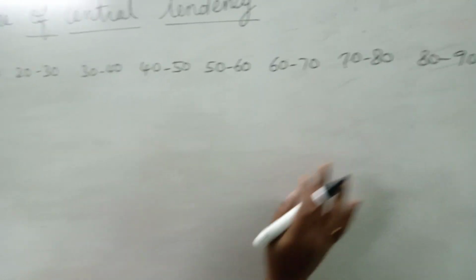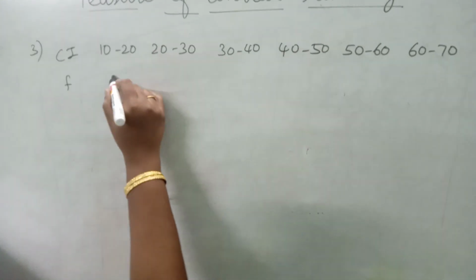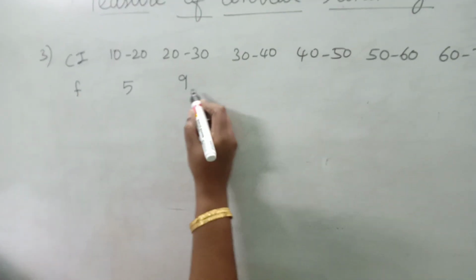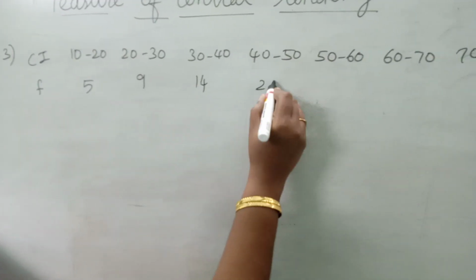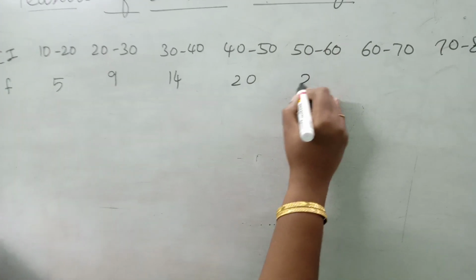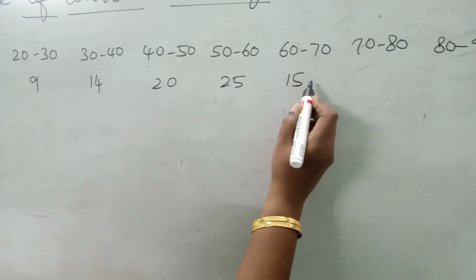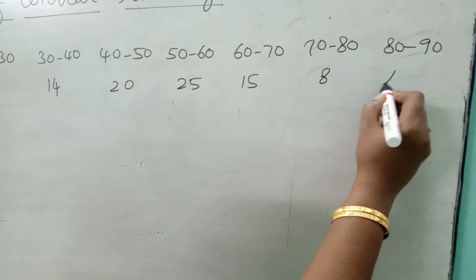This is my class interval. Frequency is given as 5, 9, 14, 20, 25, 15, 8, 4.